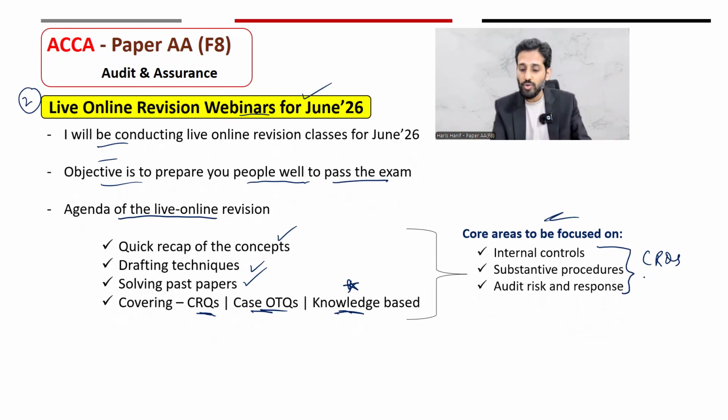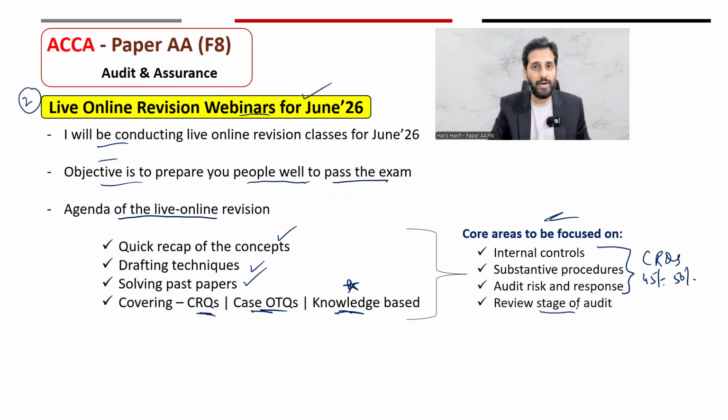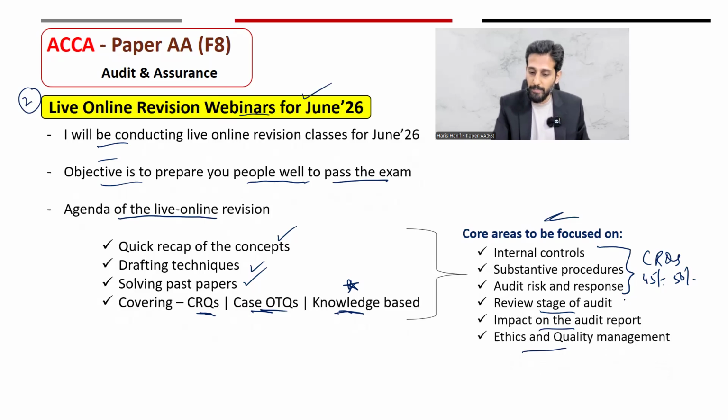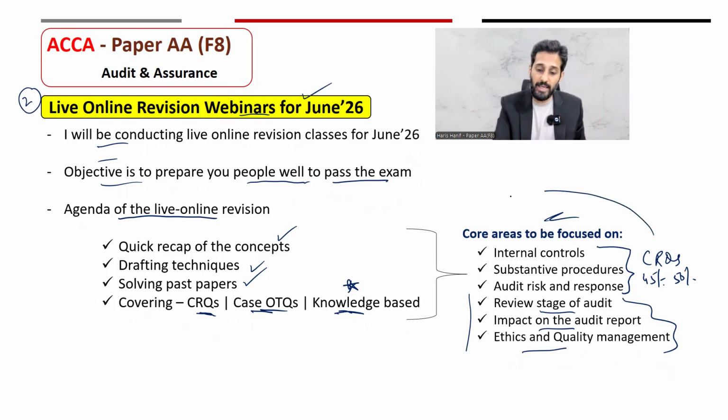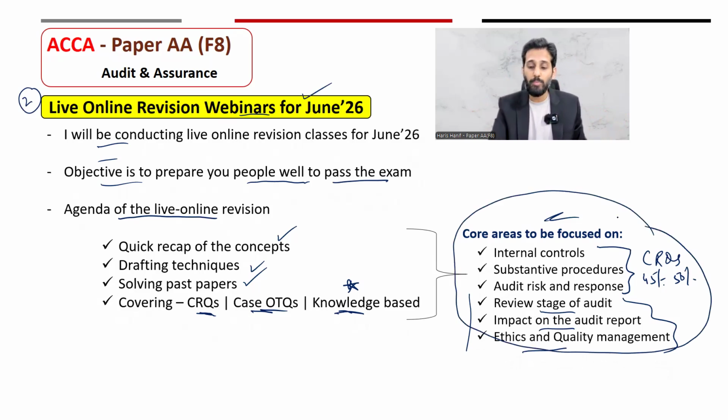It all depends. So we can say that 45 to 50% of your paper is based on these three topics, majorly in CRQs. Review stage of the audit, impact on the audit report, and ethics and quality management are also important areas. These might be examined as part of the CRQ or in the case OTQs, right? So you must focus on these important areas, and we will discuss them in our live online revision classes.